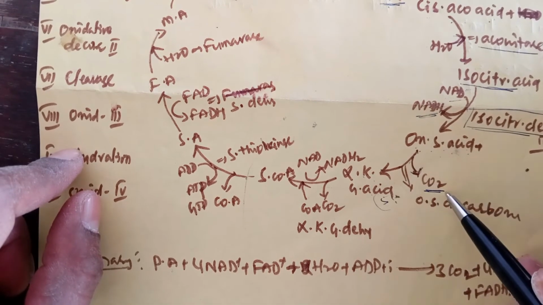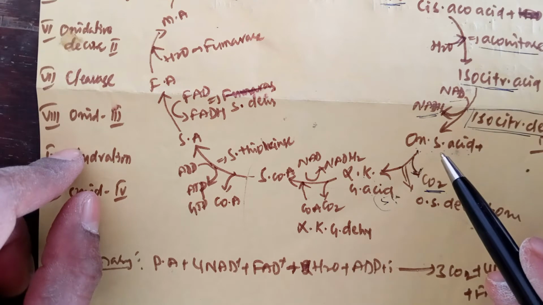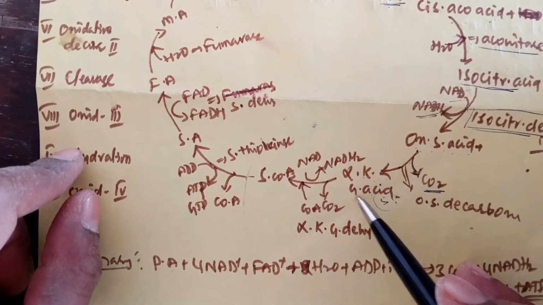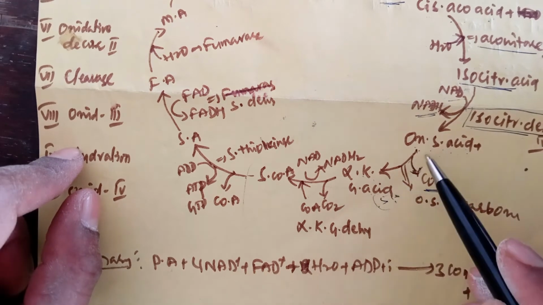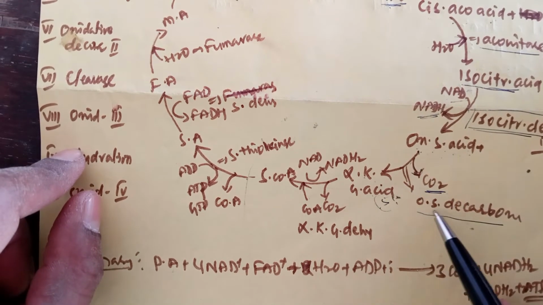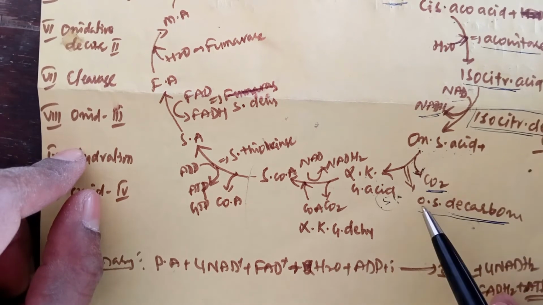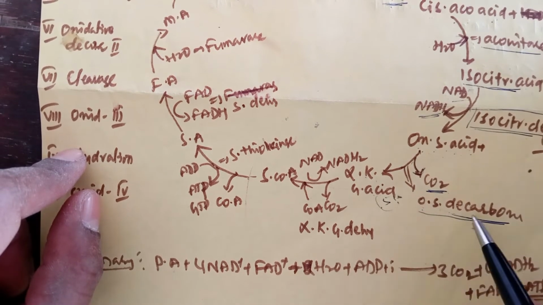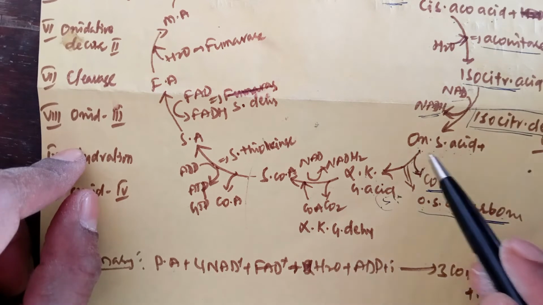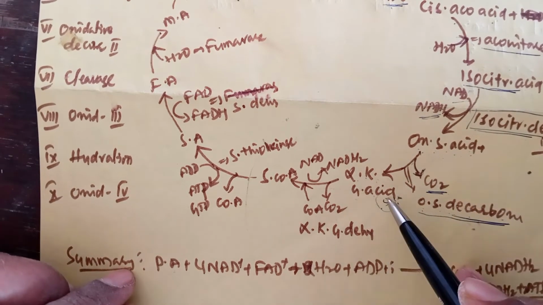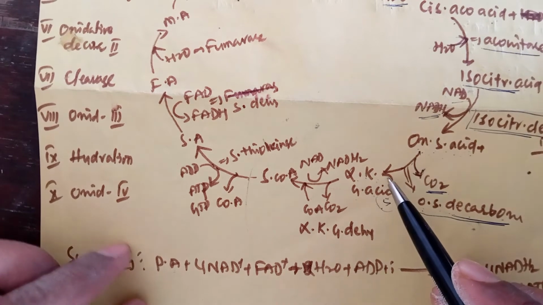So one carbon is removed during this reaction. This reaction is catalyzed by the oxalosuccinic decarboxylase enzyme, which converts oxalosuccinic acid into alpha ketoglutaric acid. So this is the fifth reaction.